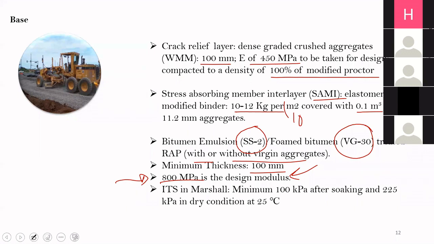Now for emulsion treated or foam bitumen treated base layers, the mix design should be done, and the mix design should satisfy this criteria, that the indirect tensile strength should be at least 100 kPa after soaking in water, and 225 kPa in dry condition at 25 degrees Celsius. So this criteria should be satisfied before you can use the emulsion or foam bitumen.